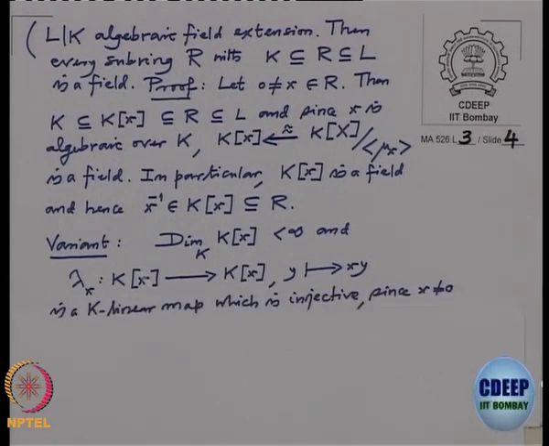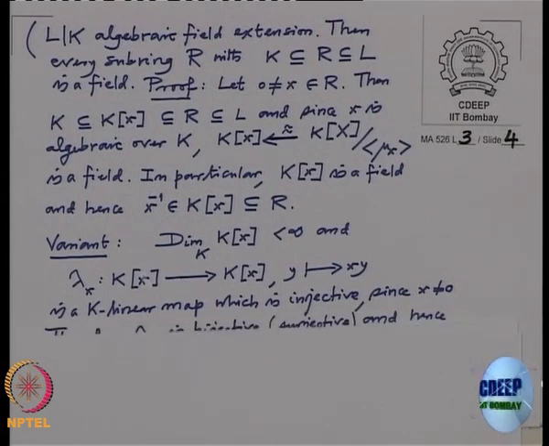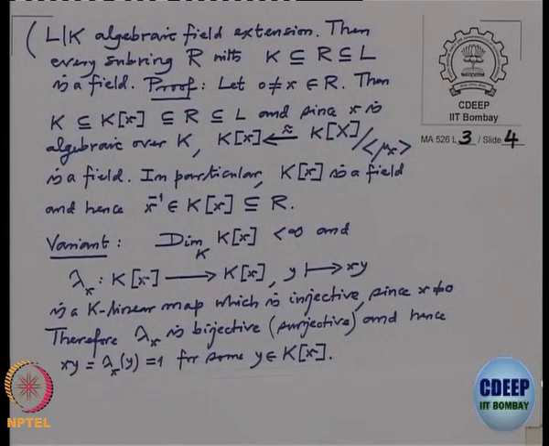This is obviously a K-linear map, and it is injective because X is non-zero. So, we have an injective K-linear map on a finite dimensional vector space, therefore it has to be bijective, in particular surjective. Once it is surjective, 1 is in the image, therefore there is a y such that X times y equals 1, and then y is the inverse.